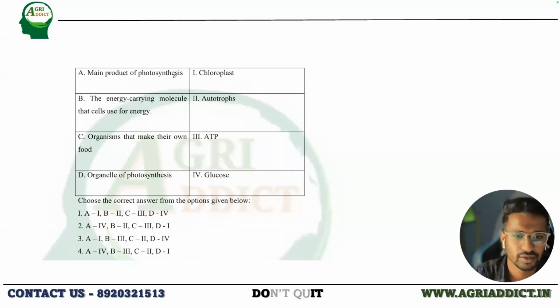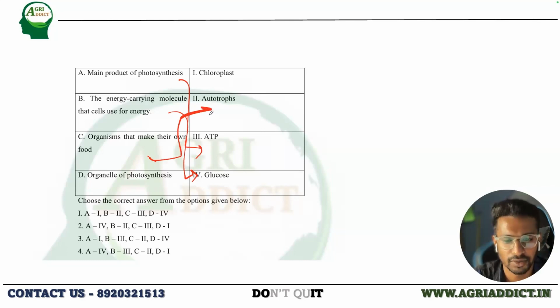Fourth option. Okay. The main product of photosynthesis is what? It is glucose. Okay. The energy carrying molecule that the cell uses for energy? It's ATP. The organisms that make their own food are autotrophs. Then lastly, the organelle of photosynthesis is the chloroplast. The option is D. See, these are very simple questions that you can encounter in the exams. So make sure to make no mistakes in these questions.